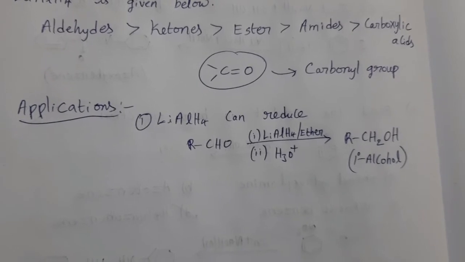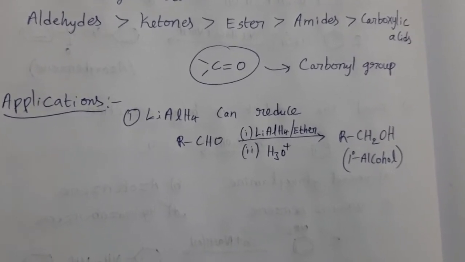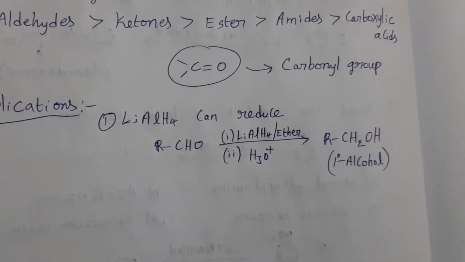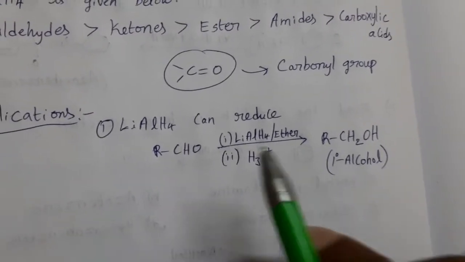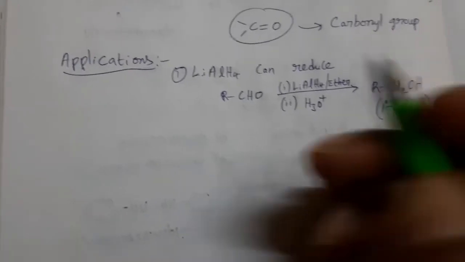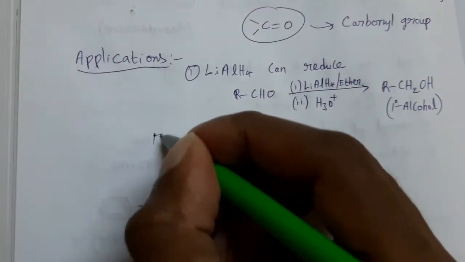So when aldehydes are reduced with lithium aluminum hydride, then we can get primary alcohols. Aldehydes are reduced to primary alcohols with LiAlH4. Take an example.